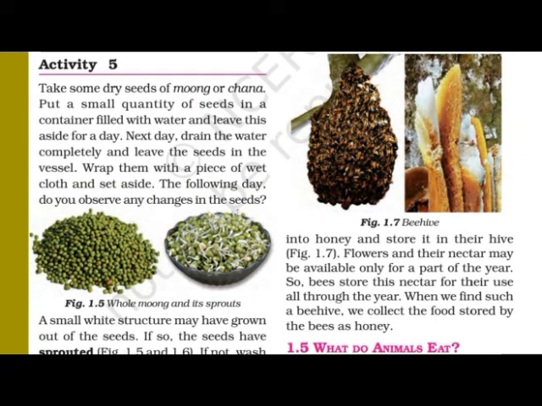Take some dry seeds of moong or chana. Put a small quantity of seeds in a container filled with water and leave it aside for a day. Next day, drain the water completely and leave the seeds in the vessel. Wrap them with a piece of wet cloth and set aside.